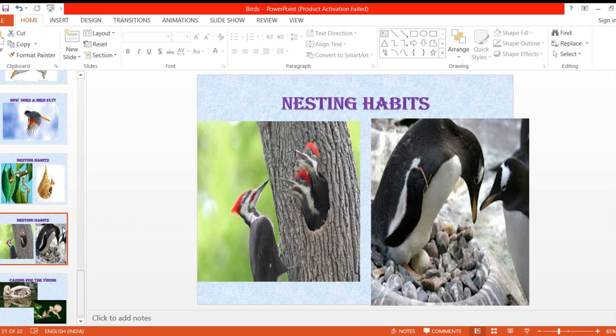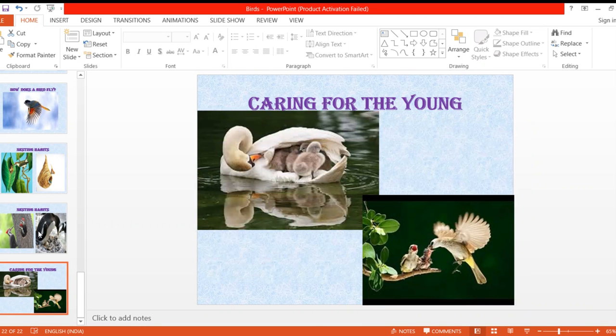So I'll show you here again. See this caring for the young ones. See how this duck is caring for its young ones, and they feed their babies and look after them until they become a little bit older. So this is all about the birds. So here we have completed the lesson on birds.